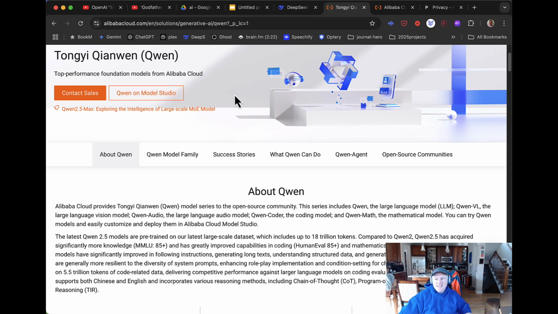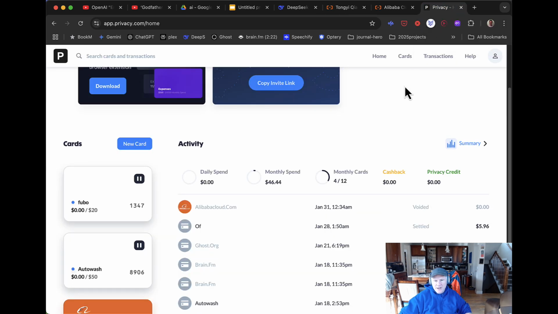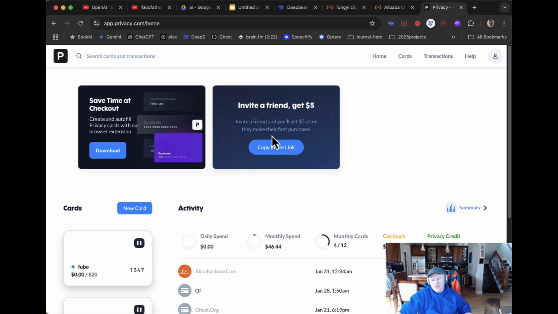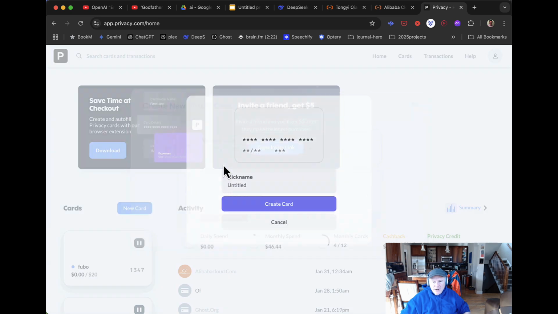And you sign up and it does ask for a credit card. Now, here is what I would recommend these days with credit card. There's this great service called privacy.com. You hook it into your bank account, but what's great is you can create unlimited credit cards and you can set limits on those. So I'm going to create one.